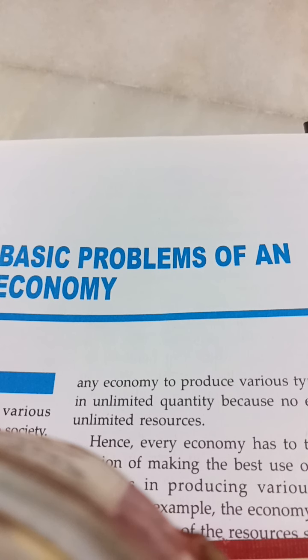So these are the two types of techniques of production. Now, the economy has to decide. Once it is decided what type of goods have to be produced, then this problem arises. How to produce? That means what type of technique of production will be adopted.